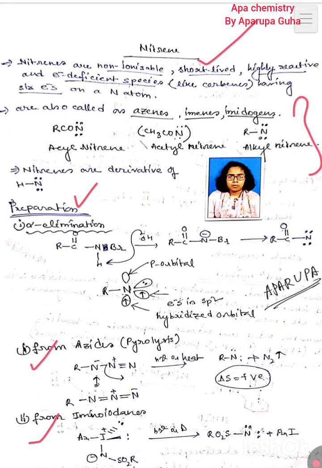So what I already said is that nitrene is non-isolable and short-lived, so obviously it can exist for very little time. It is highly reactive, an electron deficient species like carbene, having 6 electrons on nitrogen, so it never has an octet, never stable in terms of electronic configuration, and so chemically reactive. Okay, it needs electrons because it never fulfills its octet, because it is a 6 electron species.